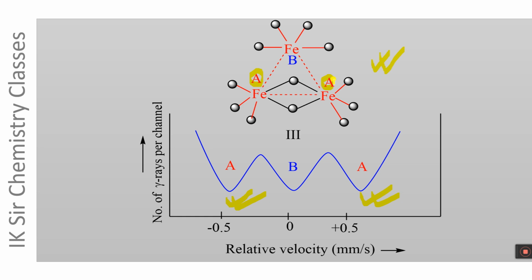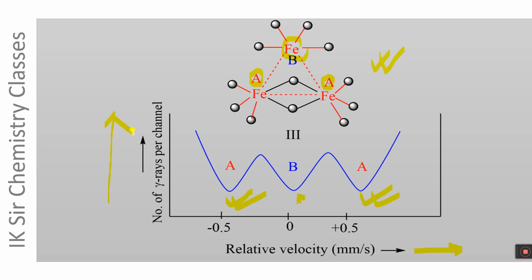On the other hand, the Fe atom marked as B exhibits a singlet peak, this one. Here, the relative velocity in mm per second is increasing in this direction, while on the axis the number of gamma rays per channel is also increasing.